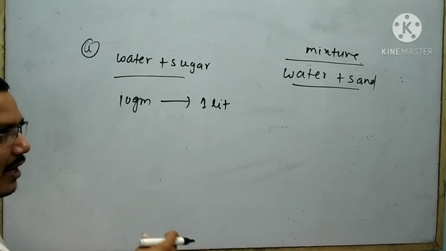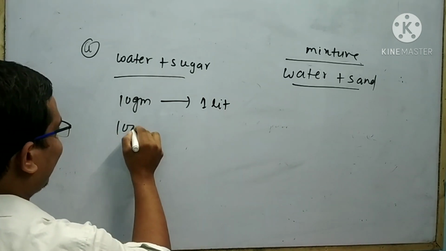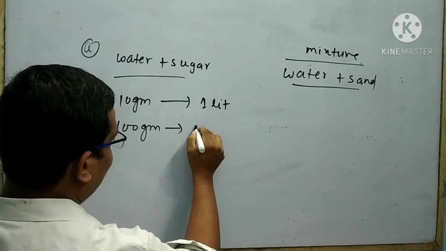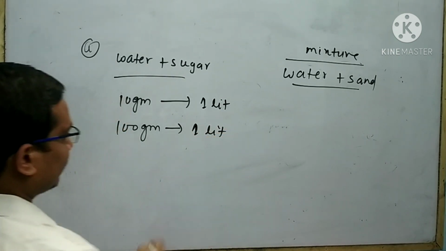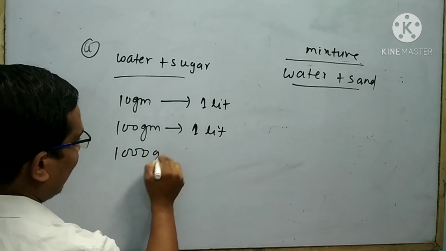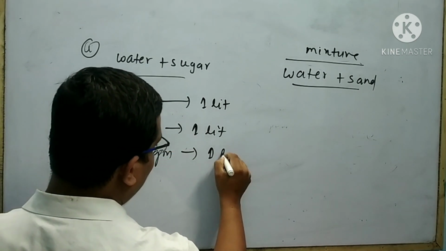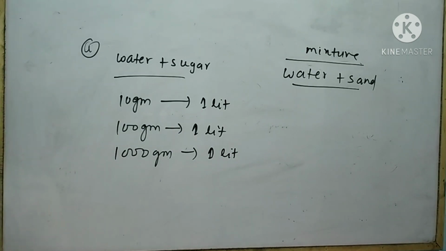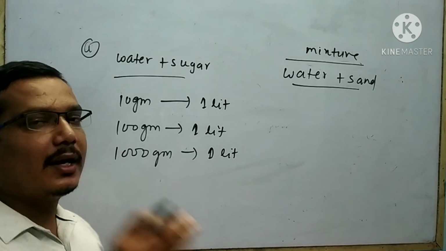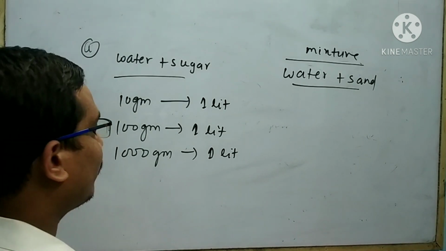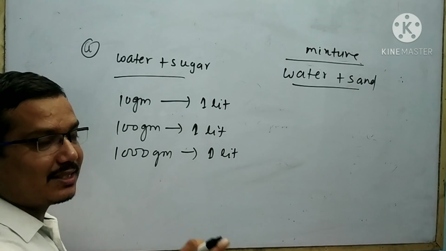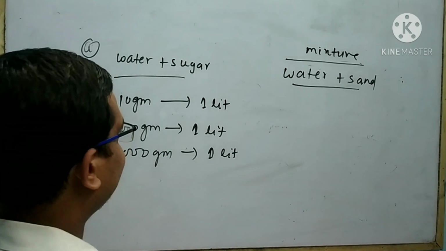Suppose I will prepare another sugar solution. 100 gram of sugar will be taken in 1 liter of water. Similarly, I will take 1000 gram of sugar in 1 liter of water. Any problem? No problem, we can prepare a sugar solution. But what is the difference? The only difference is in their taste.